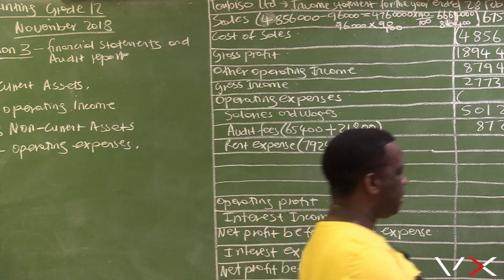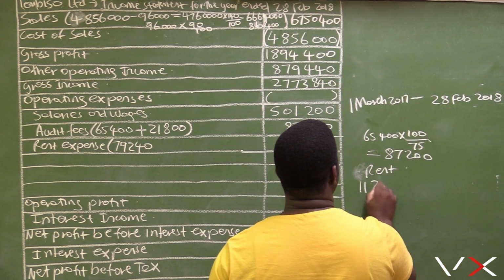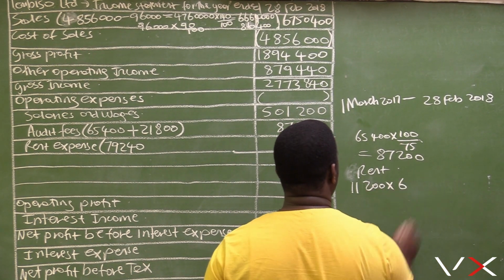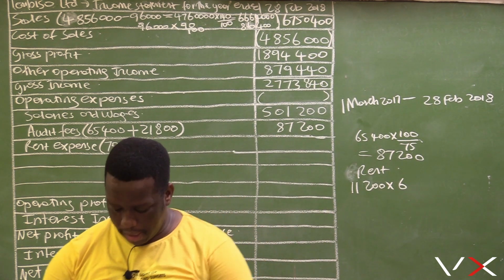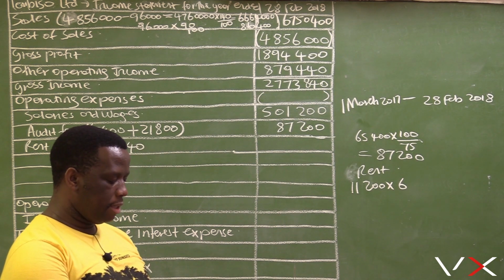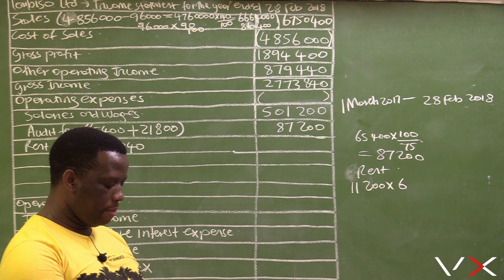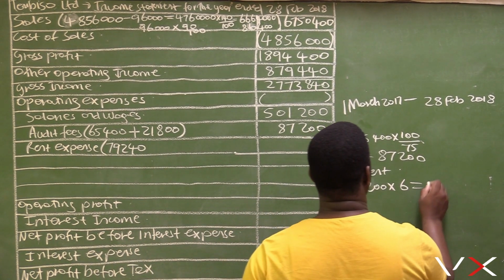So for 6 months, rent was 11,200 per month. 11,200 multiplied by 6 equals 67,200.